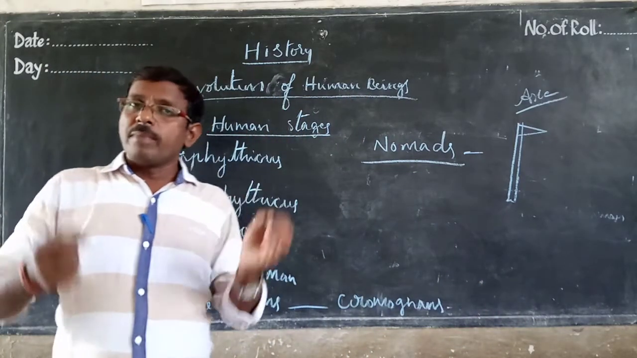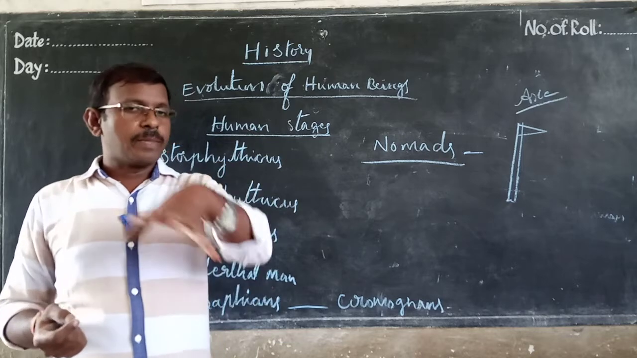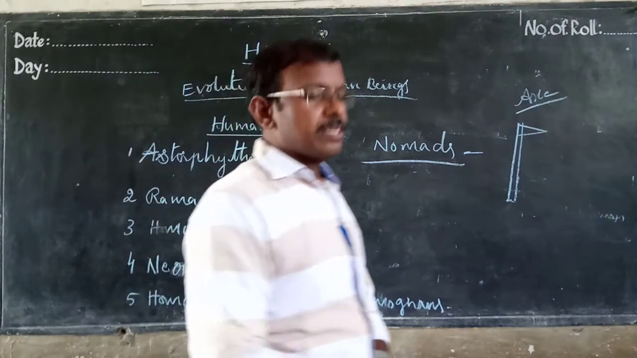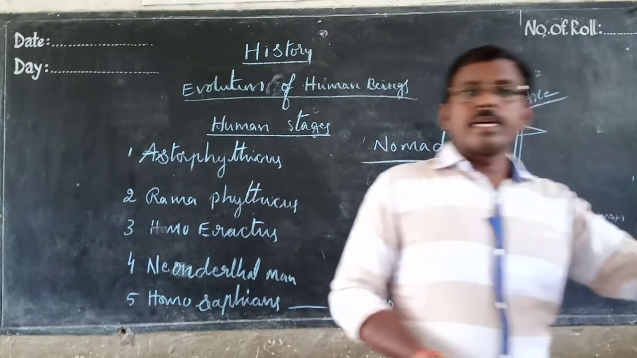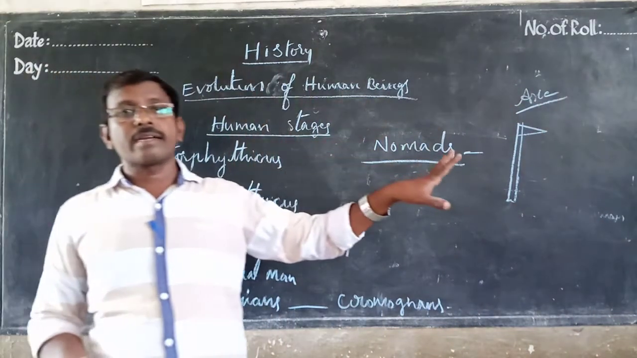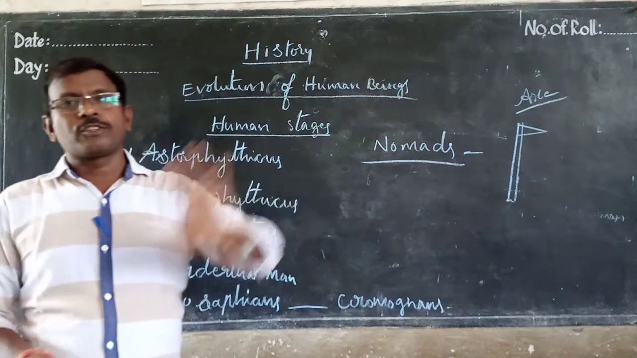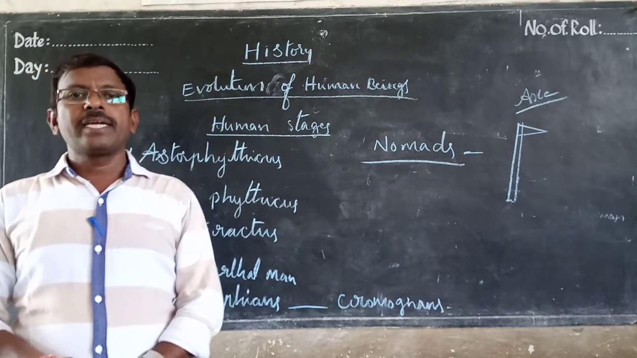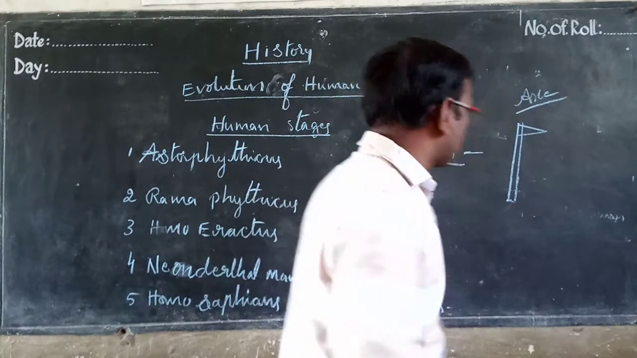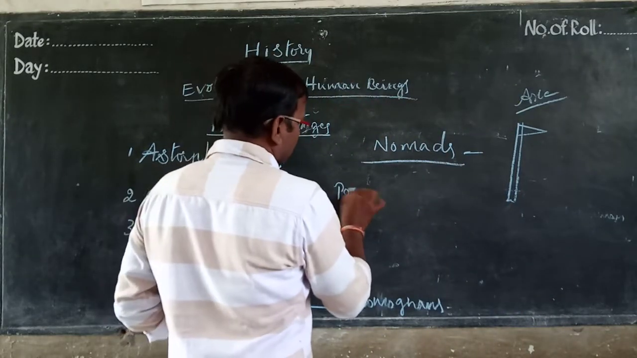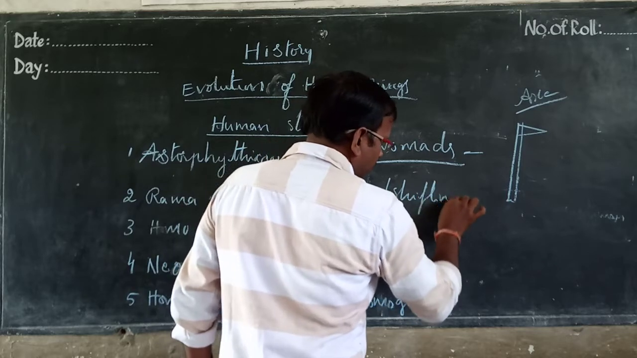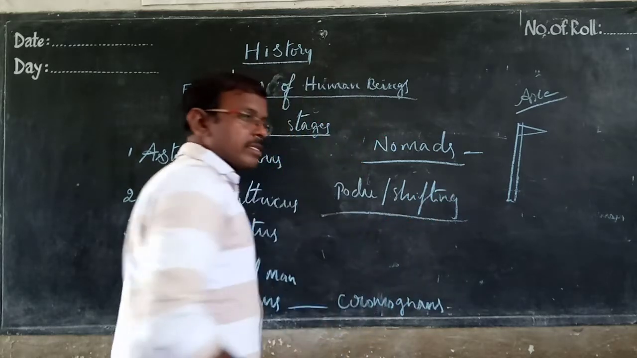So maximum people settled in water areas, river basin areas where there is a river. Beside that, they started to settle, and life started when they started agriculture. That is Podu agriculture, shifting agriculture, a type of agriculture. That is also Podu agriculture. Podu or shifting agriculture. What is Podu agriculture?